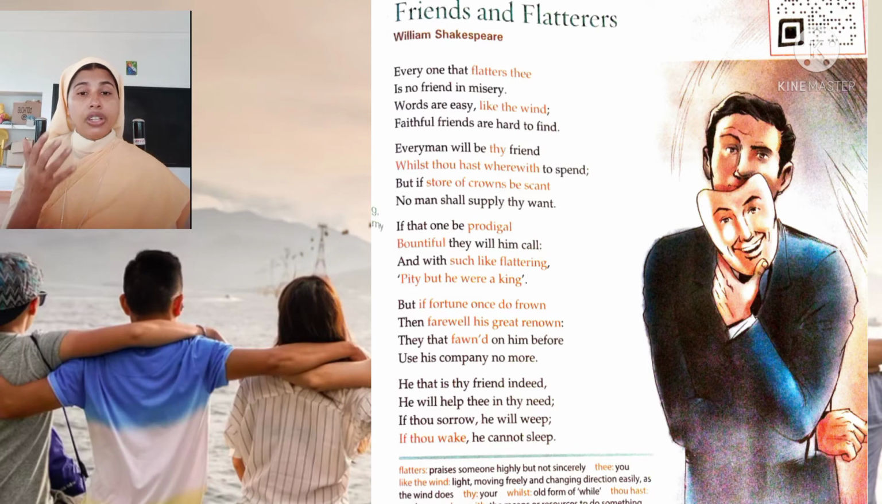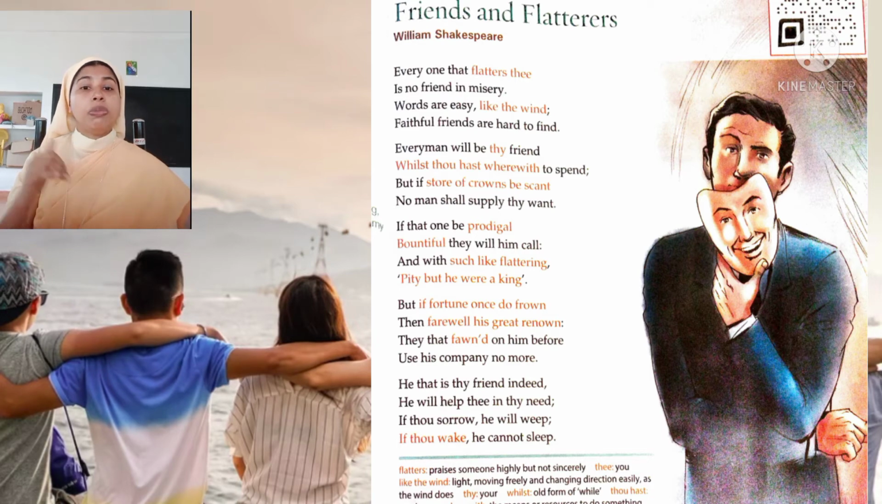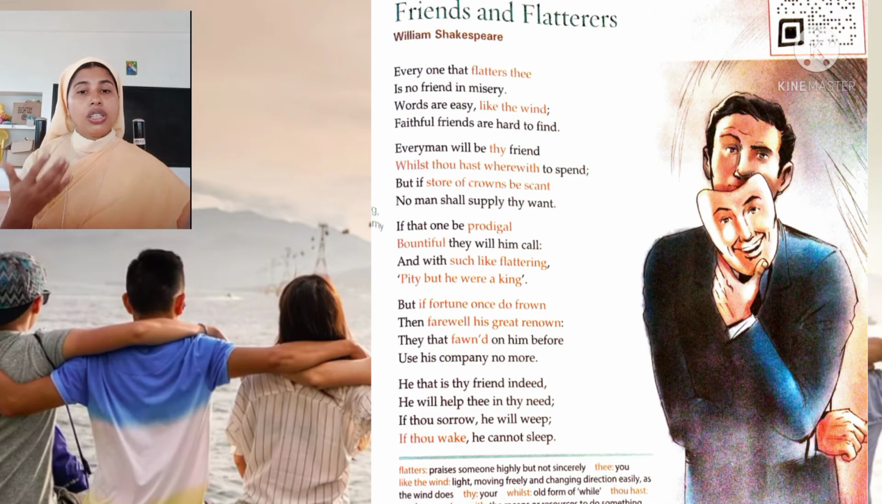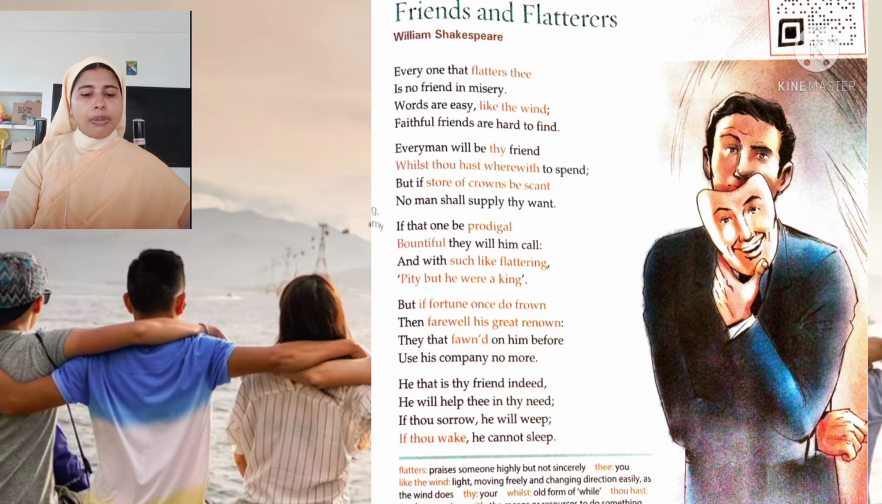Sometimes, even if you are a wealthy man, you may not have money for something. But at that time, these flattering friends will disappear. You cannot find them. They are opportunists. When you are having money, they will be with you. When you are not in good times, they will leave you. They are opportunists.